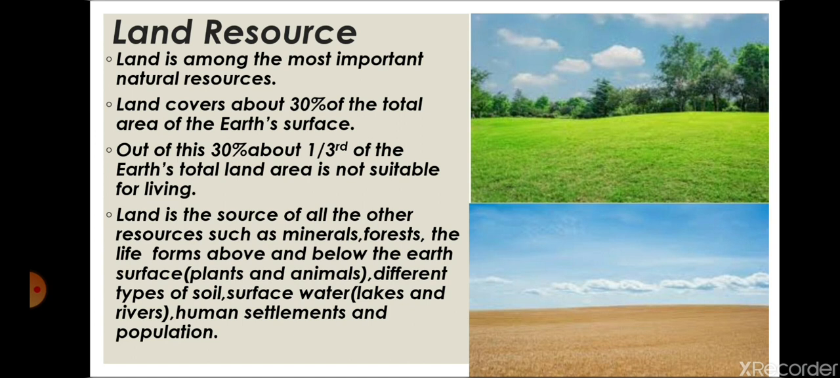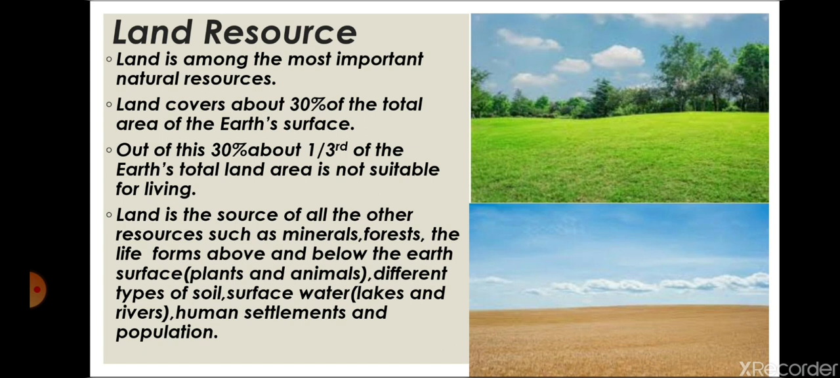So in this chapter we are going to learn about land as an important resource, and much more about land resources. So what is land resource? All of us know what land is. Land is the upper surface of the crust of the earth. So land is among the most important natural resources. Remember this: 30% of the total surface area of the earth is land. Out of 30% also, only one third is suitable for survival or habitation.